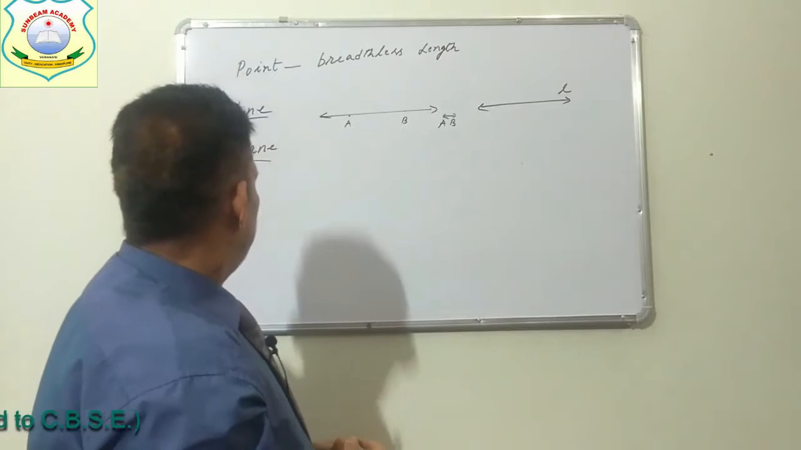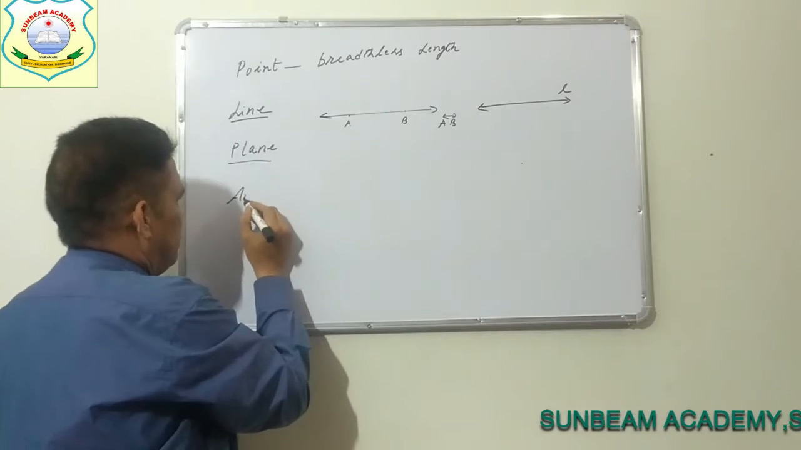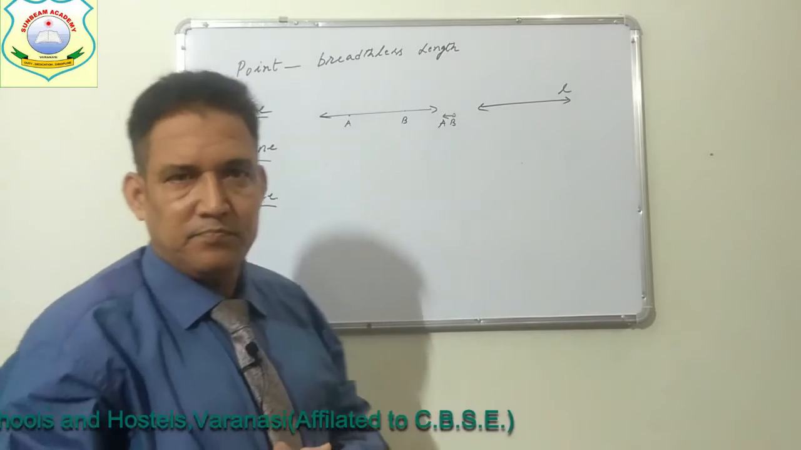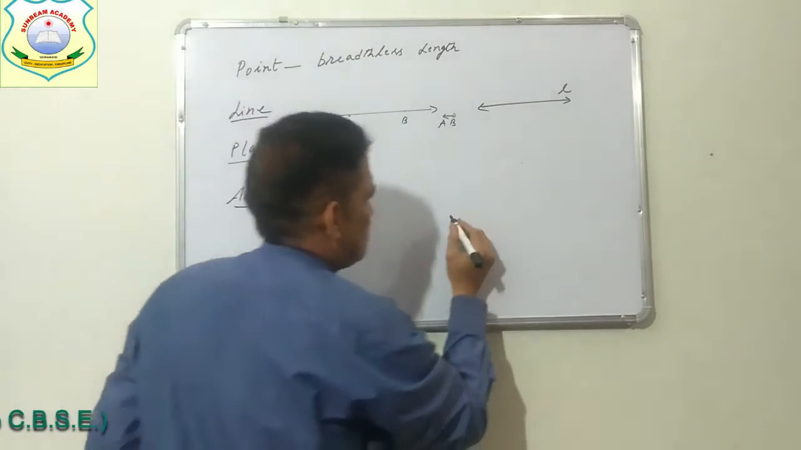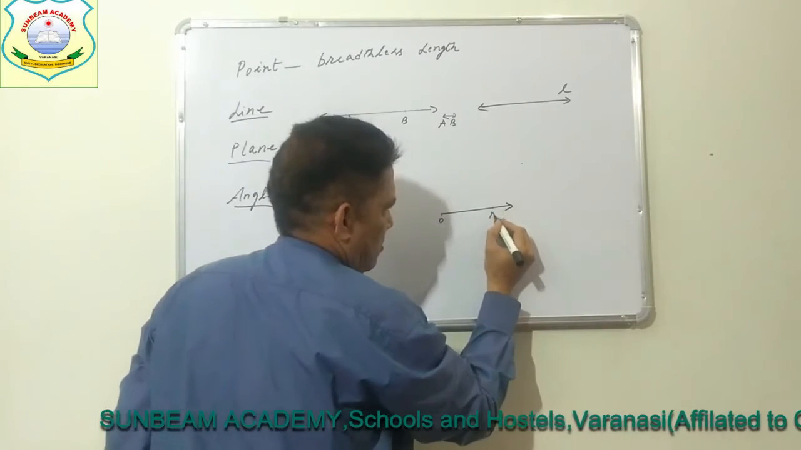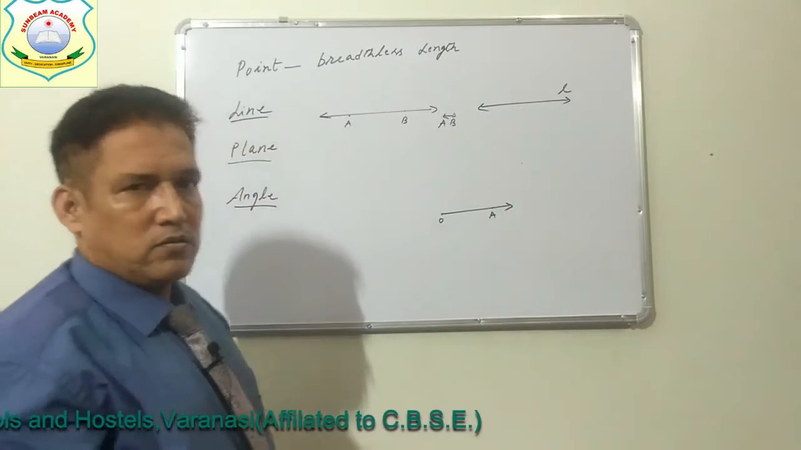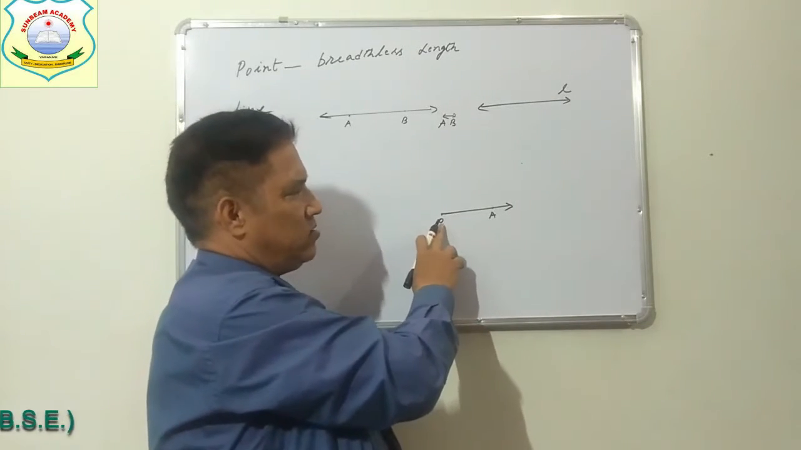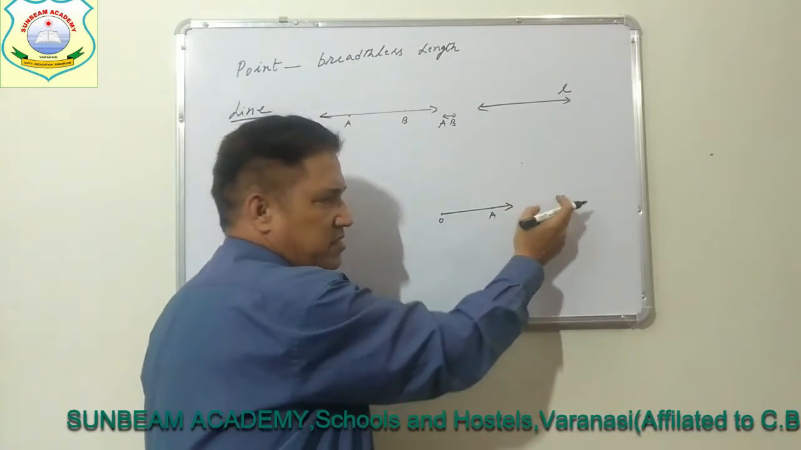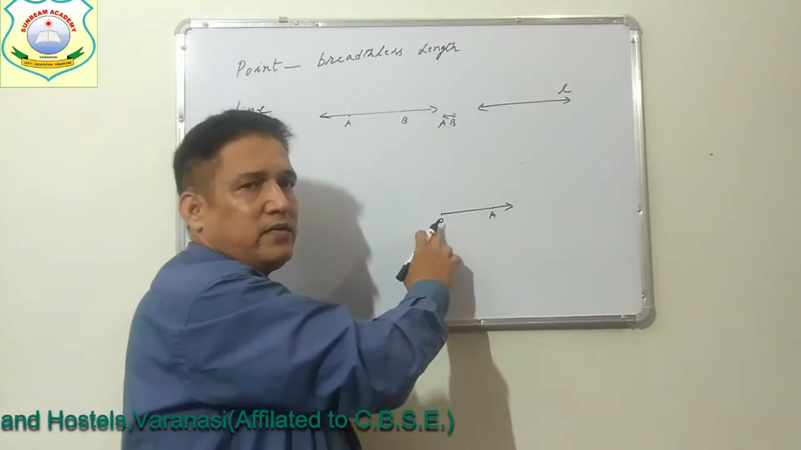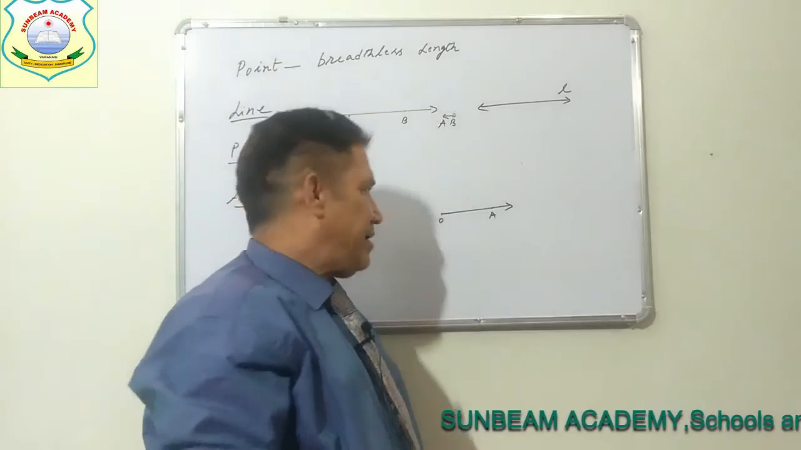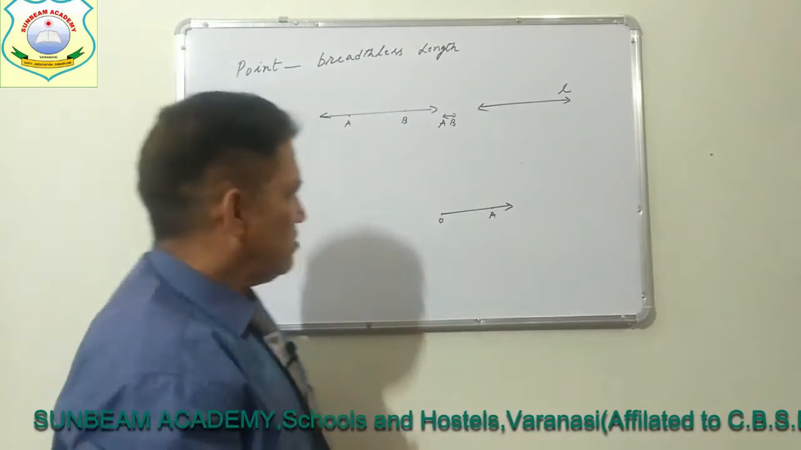Now, one more point that I would like to discuss here, which will be required, is the angle. What is an angle? I have made a ray whose initial point, the starting point, is O and A is any point. There is no end point in this direction. There is only one end point, the starting point of a ray. So, this is a ray.